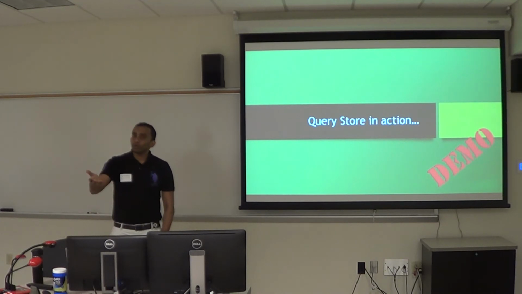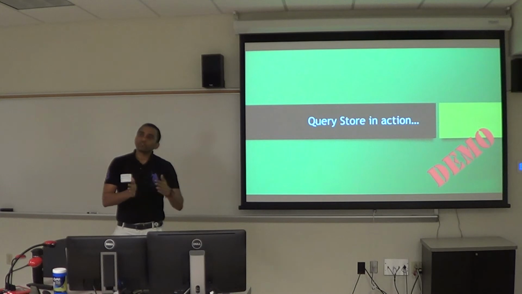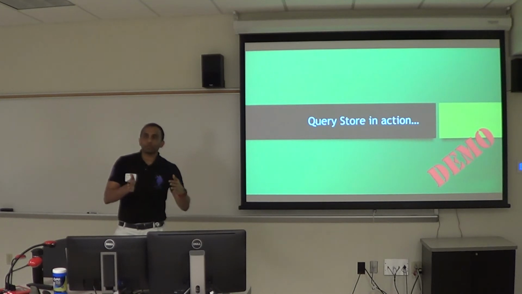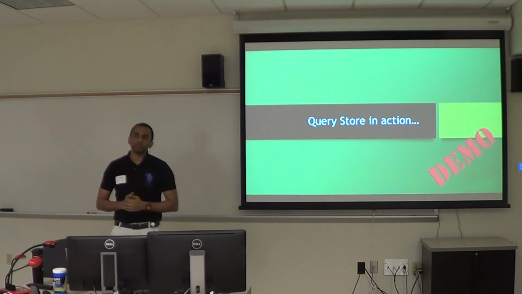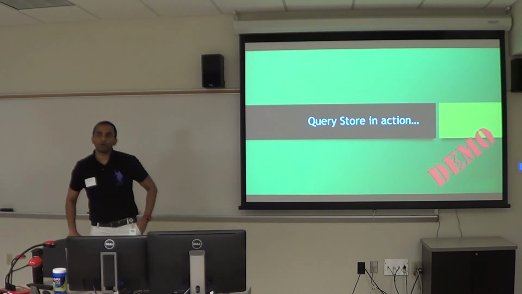Because what you can do is flush the query store if you want to store the history for only the last 3 months. You can have your query store configured to capture only the last 90 days of data. That way, every time you will just have your last 90 days of data, and all your regressed queries for that time period. So I guess that's how you configure it.